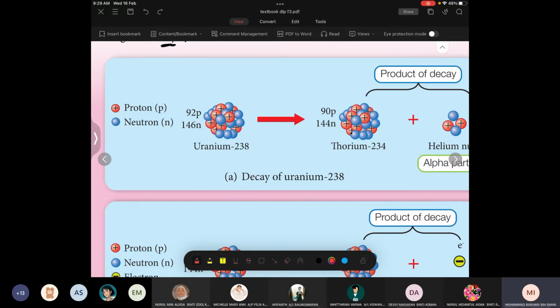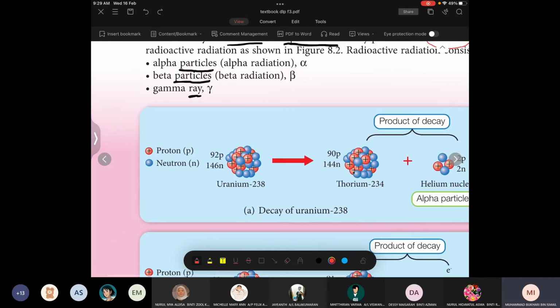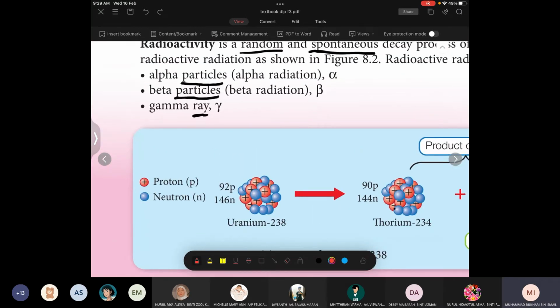Now, what happens is, as I mentioned just now, decay process happens. So decay process will emit any of this radiation. The first example is alpha particle. So let us look at the decay of alpha particle.